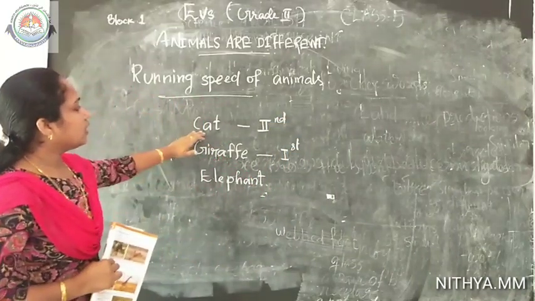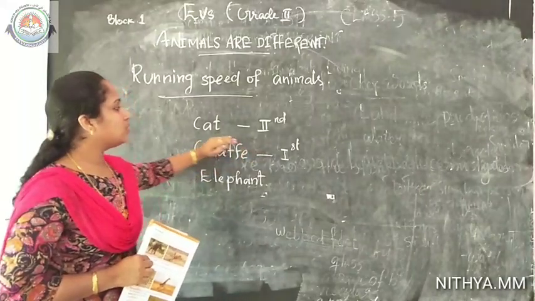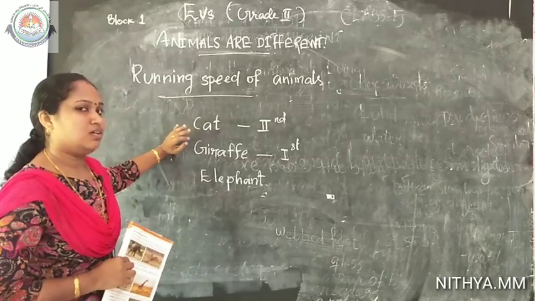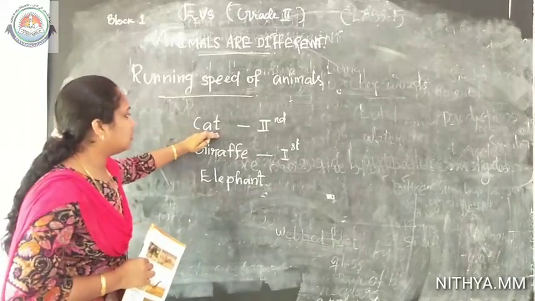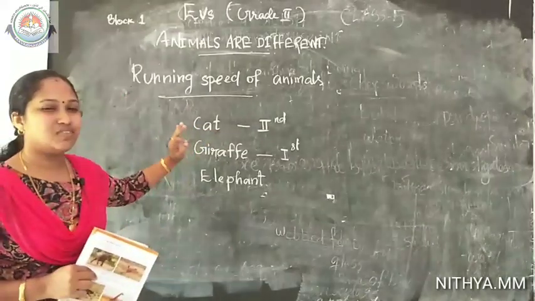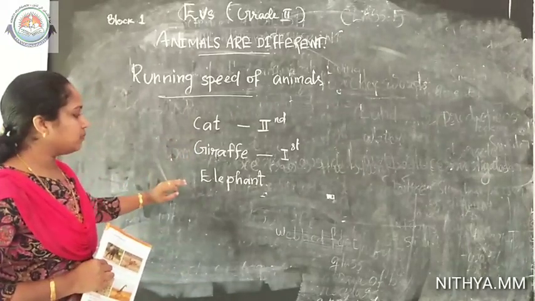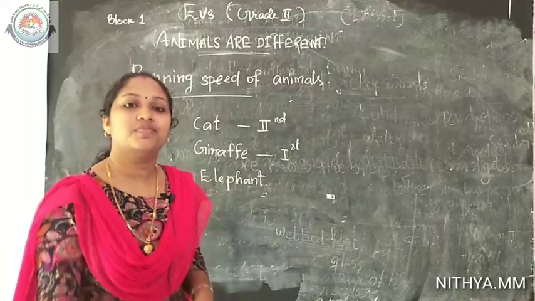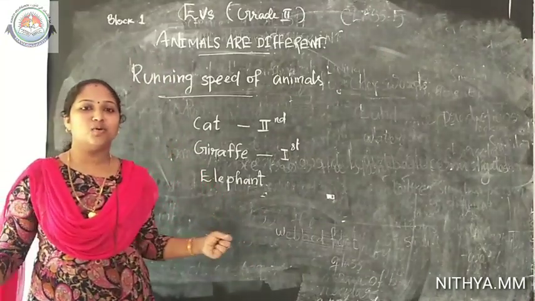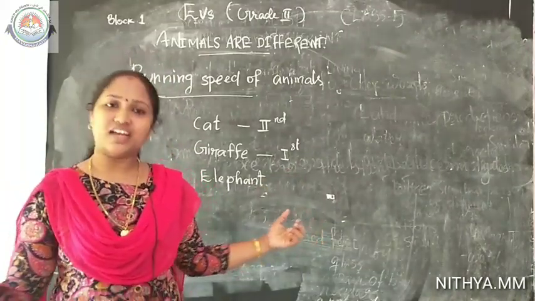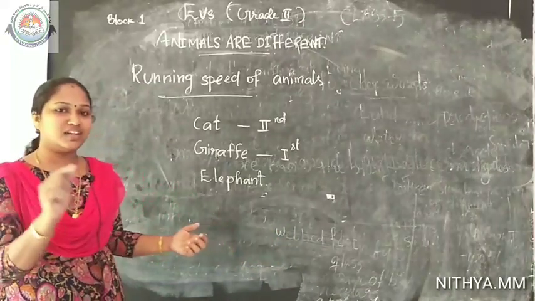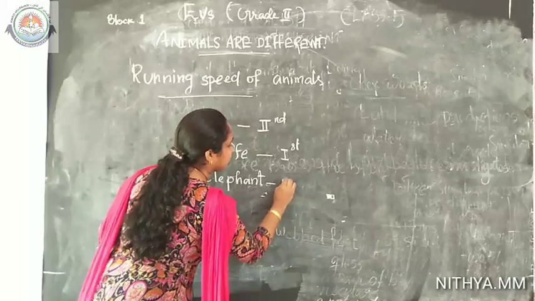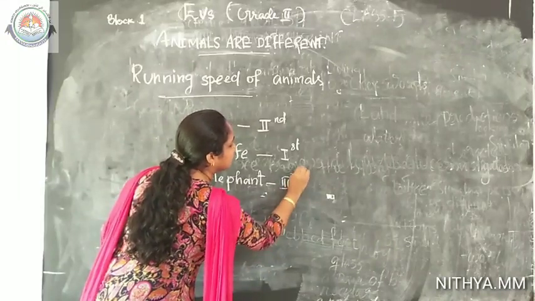the cat. The cat will get the second prize in the running race because the cat has long legs, not that much long, but it has legs and its body is very thin, lightweight body. What about the elephant? Can it run very fast? No, the elephant's body is very heavy. Can it run very fast? No, it cannot. So elephant will be in the last position, third position.